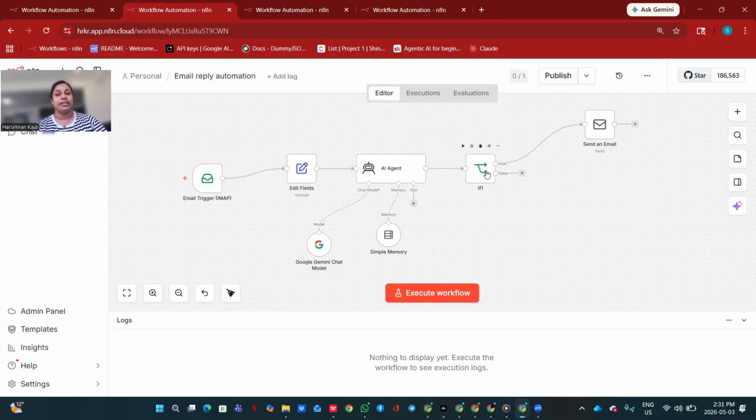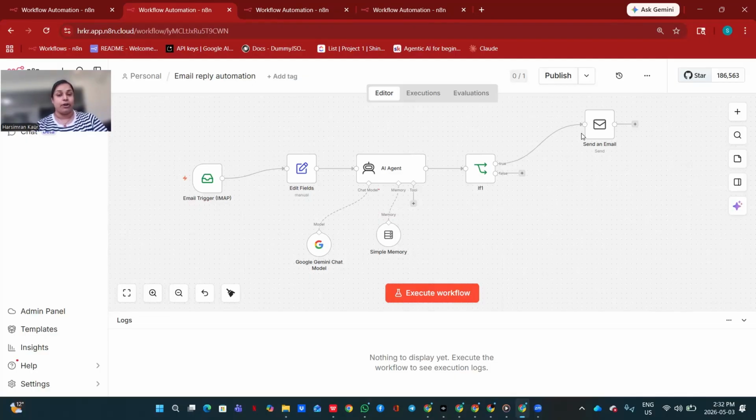And depending on the condition, it replies, right? So today we are going to build a little bit extended version, where this agent will get a query regarding a question that is already related to the business that you are running, and you want to give answers directly according to your business. How will that agent get the information and reply to the email that it got?